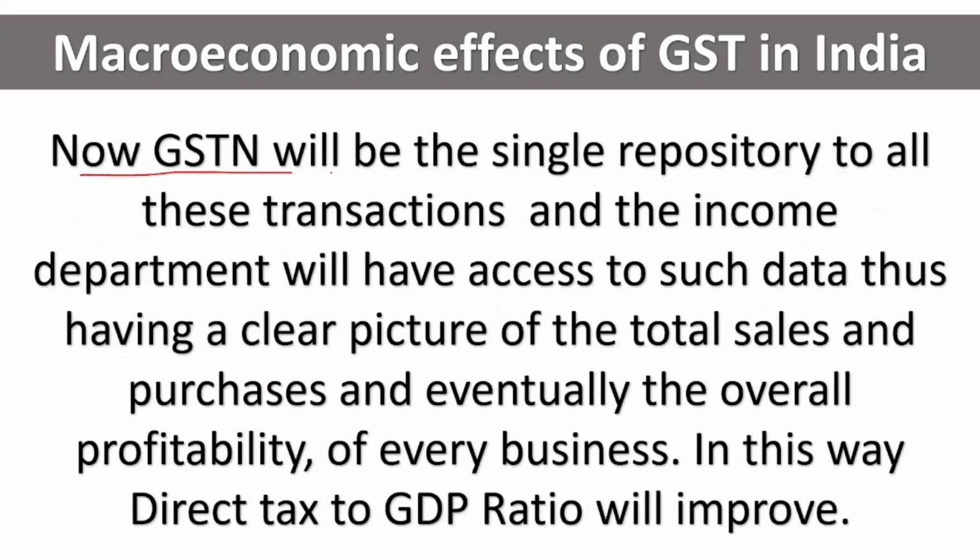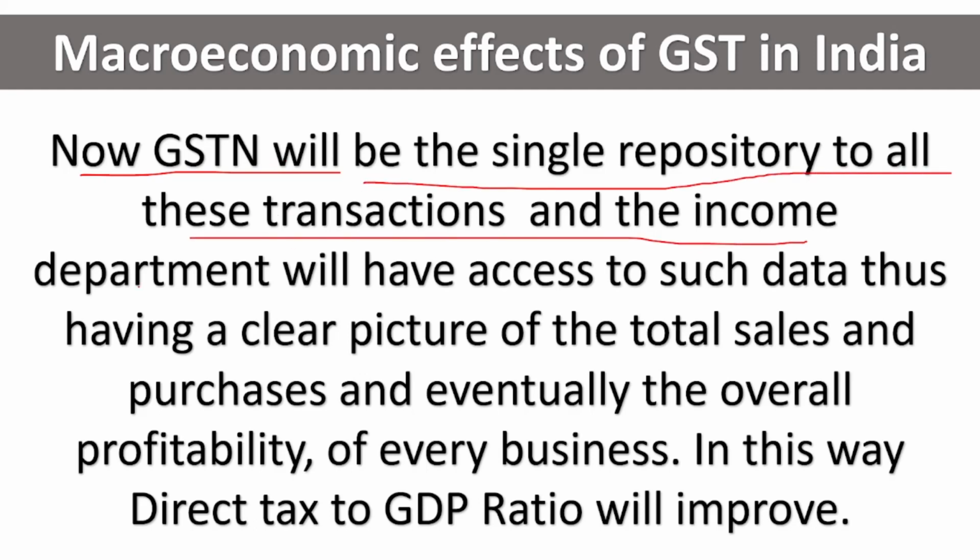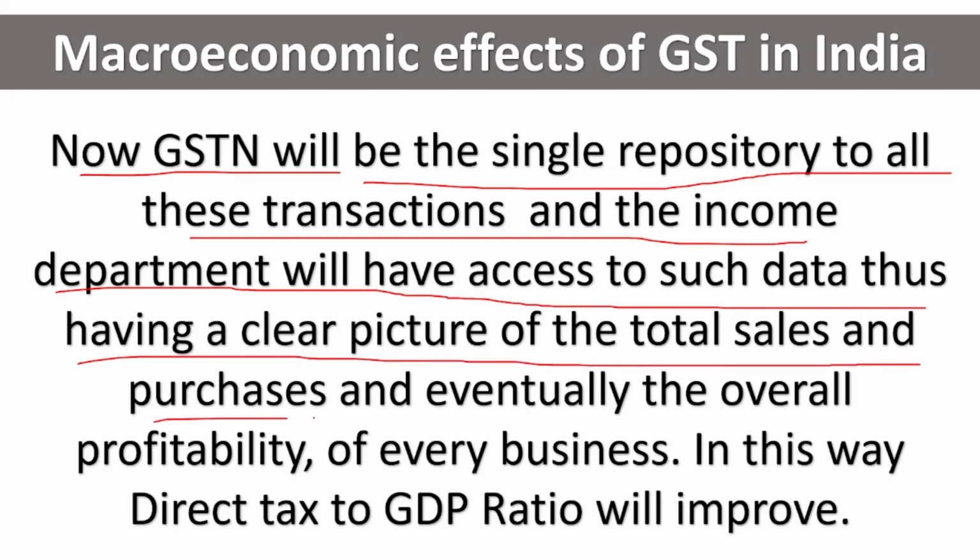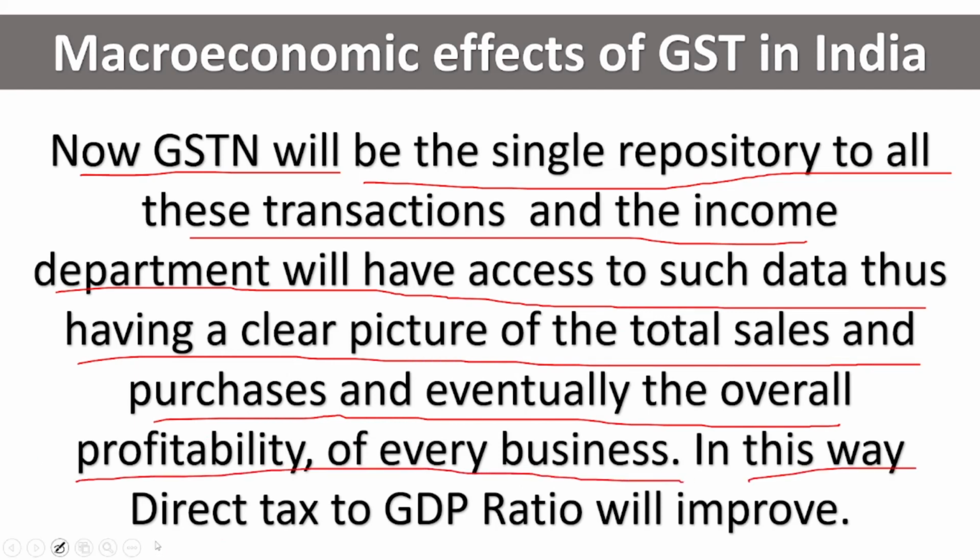Now GSTN, which means the GST number, will be the single repository for all these transactions, and the income tax department will have access to such data, thus having a clear picture of the total sales and purchases and eventually the overall profitability of every business. In this way, the direct tax to GDP ratio will improve.